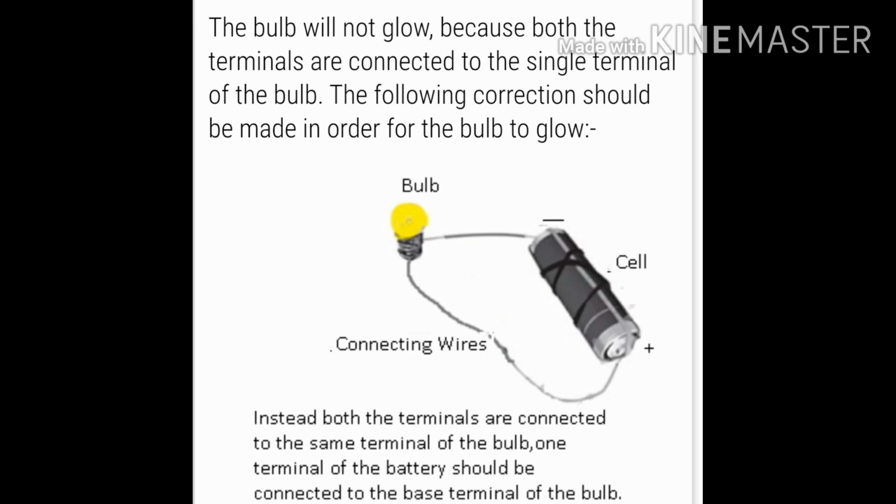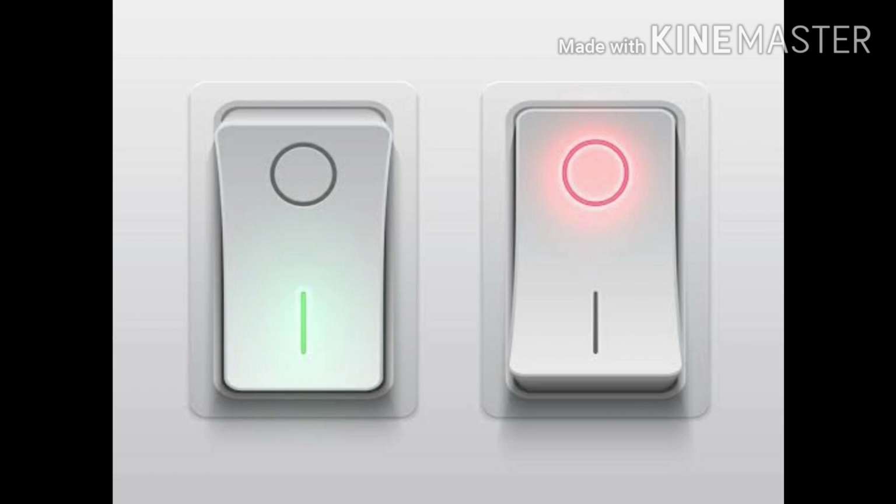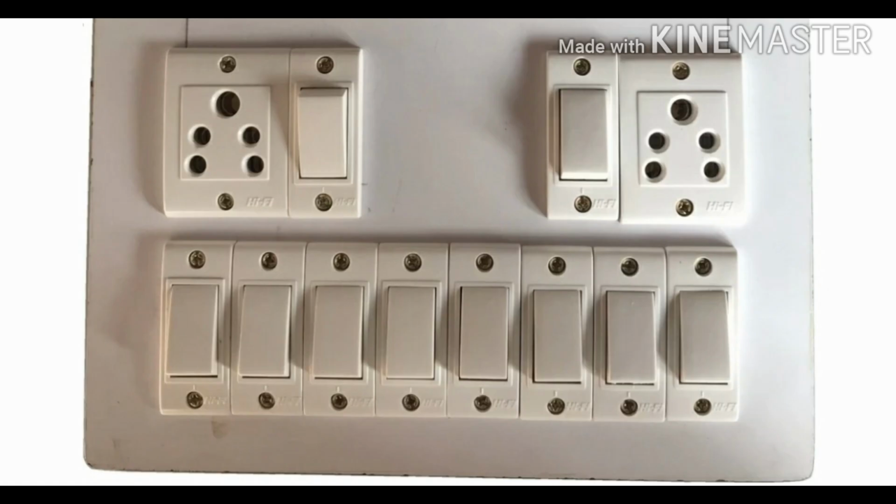So let us see what controls the flow of electric current in the circuit. So you all know what this structure is called? This device is called an electric switch. The green one shows the on button and the red one shows the off button, and this is called an electrical panel, in which different switches are there which are connected to different types of household appliances, right?